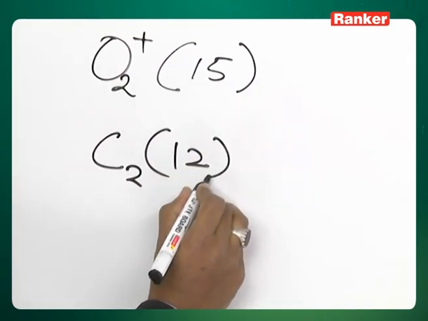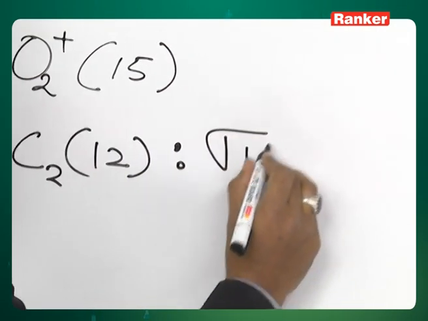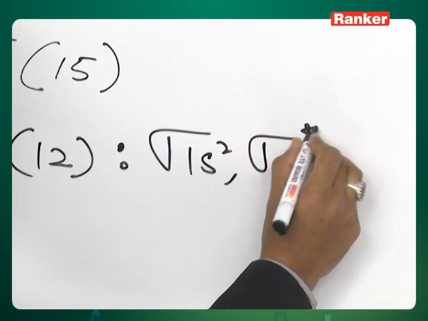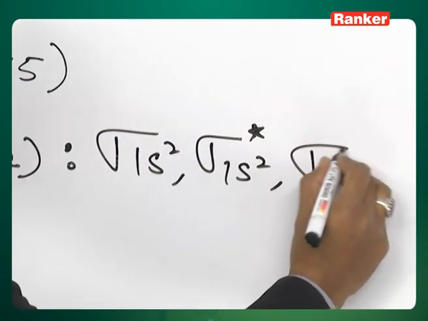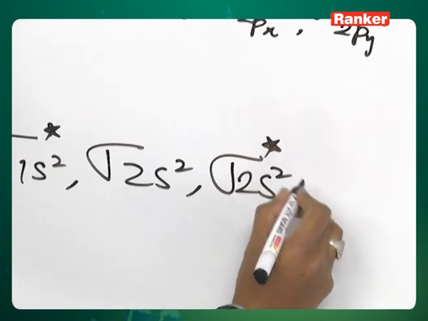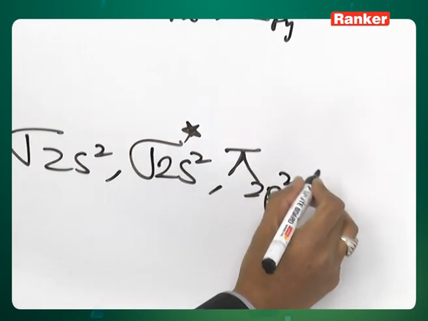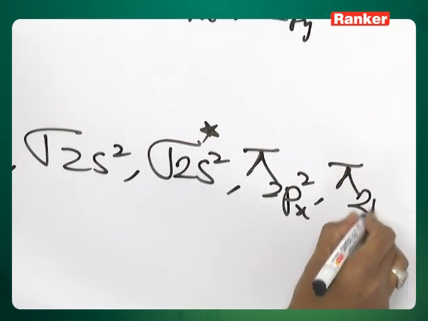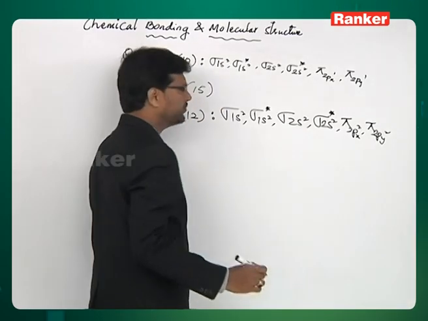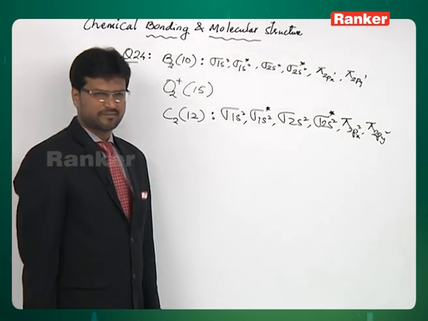C2 has 12 electrons. So you can write the configuration like this: sigma 1s2, sigma star 1s2, sigma 2s2, sigma star 2s2, pi 2px2, pi 2py2. So you don't have any unpaired electrons, so C2 is diamagnetic.